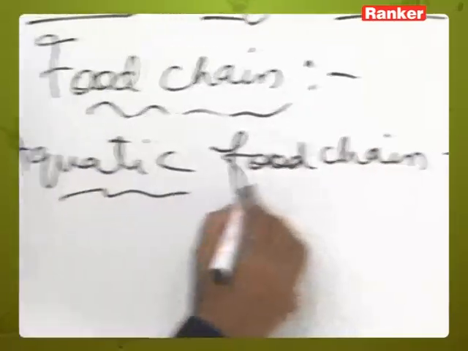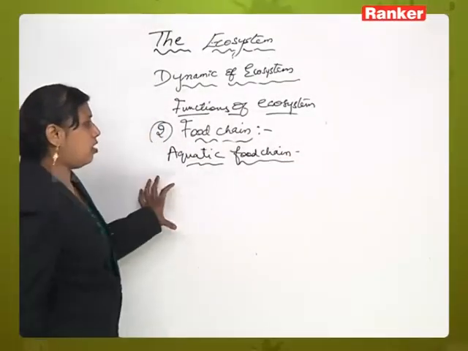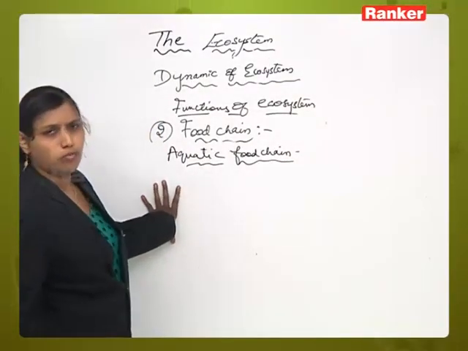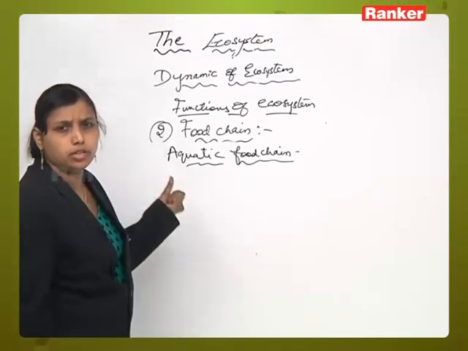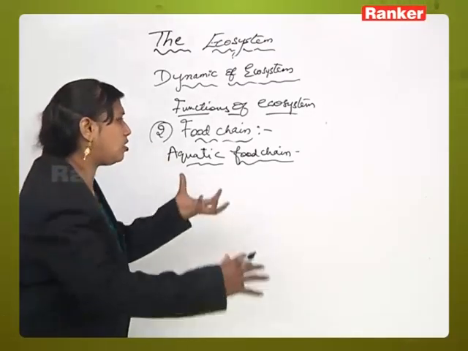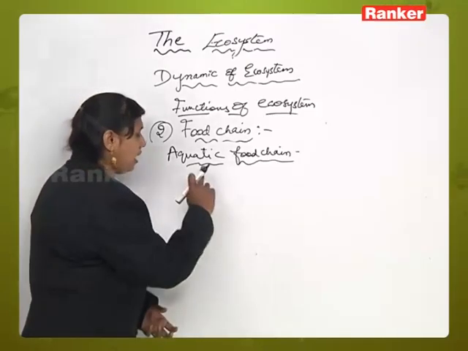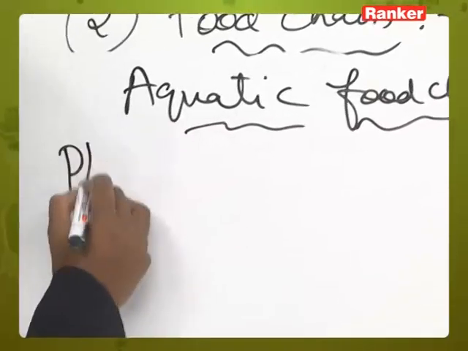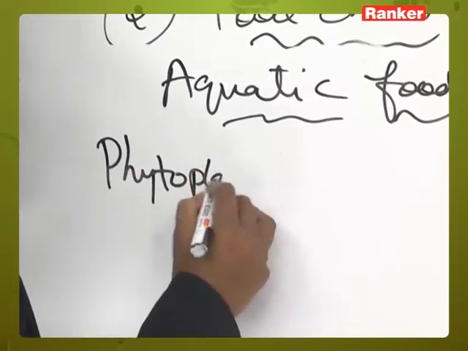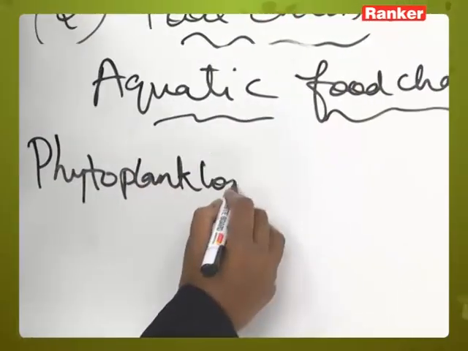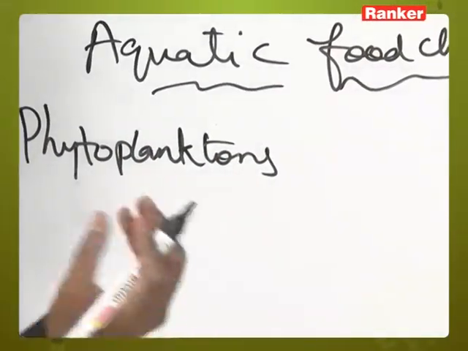Now, in aquatic food chain, what is there? The food chain which is operating in the water is called the aquatic food chain. So what components will you see in the aquatic food chain? You will see phytoplanktons. You can see phytoplanktons, right? That can be called producers or the base.